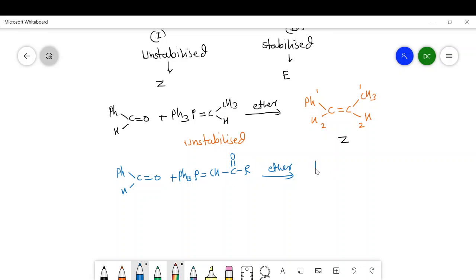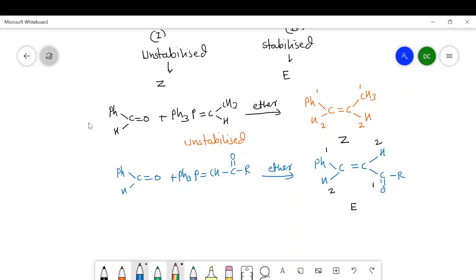Now we get the structure of the product like this. Here a CH, then carbon double bond carbon, but the hydrogen on this side and COR on this side. Here the priority is 1, here is the second, here priority 1, and here the priority is second. In this way, we get E isomer in the stabilized ylide.